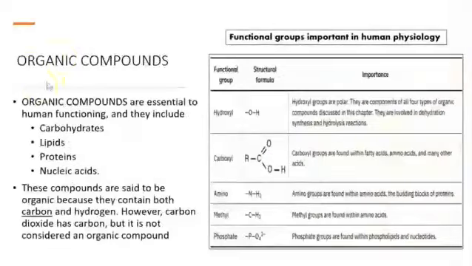Okay, the next topic is organic compounds. An organic compound is considered one that contains carbon. So if it contains carbon, it's considered an organic compound, but carbon dioxide has carbon and it is not considered an organic compound. So examples of organic compounds that we're going to have are carbohydrates, lipids, proteins, nucleic acids. So let's take a look at this.